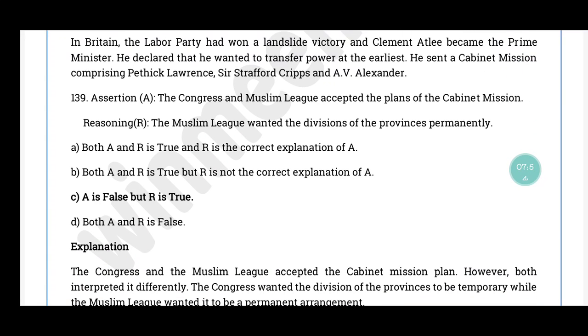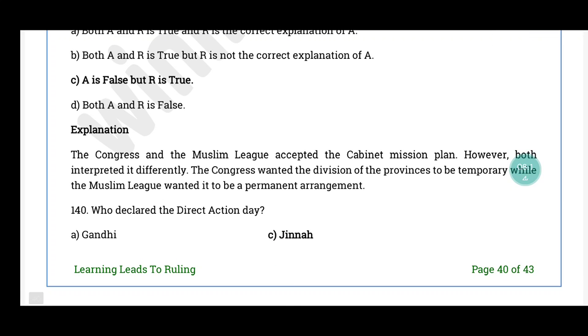Question number 139. Assertion and reasoning. Assertion. The Congress and the Muslim League accepted the plans of the cabinet mission. Reasoning. The Muslim League wanted the divisions of the provinces permanently. The correct answer is option C. The statement is false but the reason is true. Congress and Muslim League both accepted the cabinet mission plan, but however there were different interpretations for both. Congress wanted the division of provinces to be temporary while Muslim League wanted it to be a permanent arrangement.